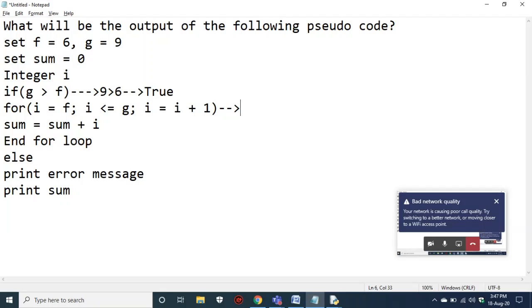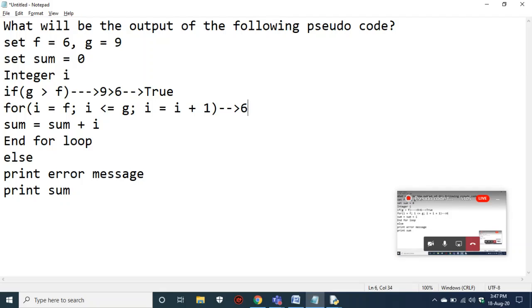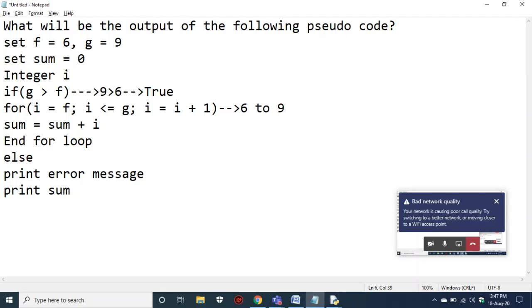Generally the loop starts from f. What is the value of f? That means it is starting from 6, and the loop will iterate until the condition becomes false. So what is the condition he had given? i less than or equal to g. g in the sense 9. So that means the loop will run up to 9, incrementing by 1 every time.